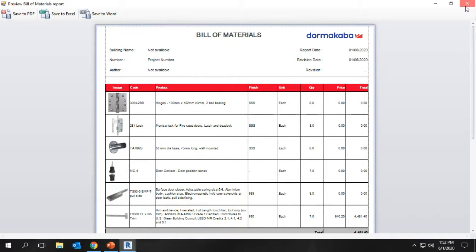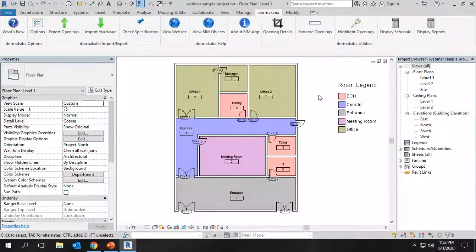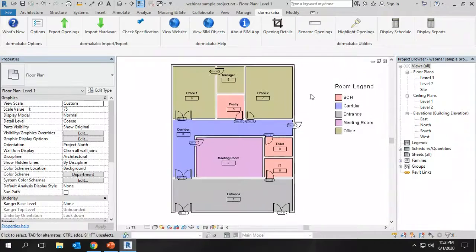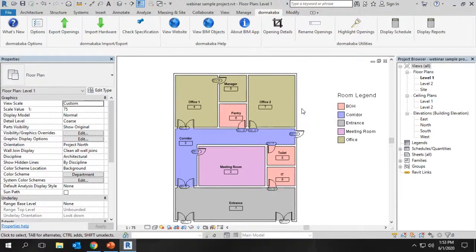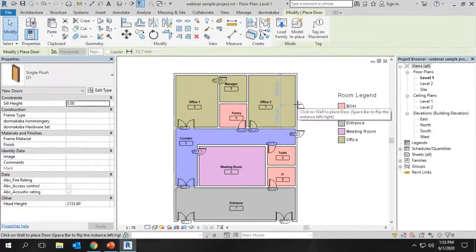So this is the general overview of the Dormakaba plugin. We can see a few more options and tools that we have. This is the first time the designer sends the door schedule to the Dormakaba specifier. Once the integration is done, if the project needs some revision or continuous changes, the architect can keep working on it, like adding, for example, I'm just adding a door here.